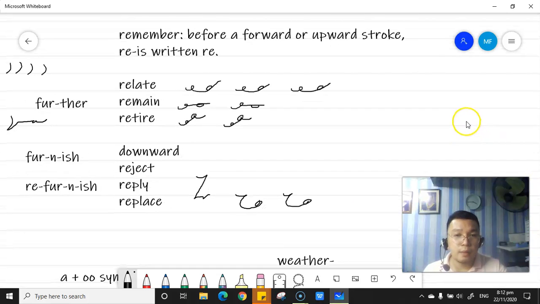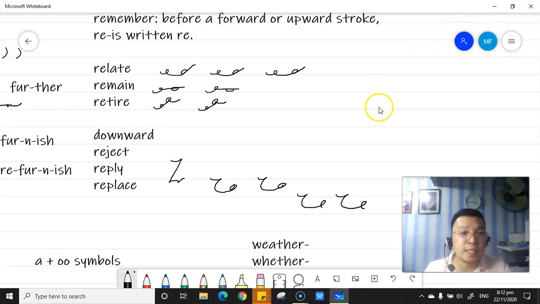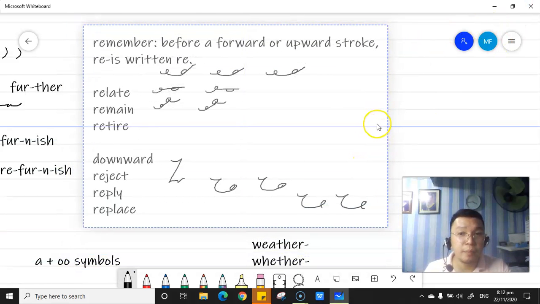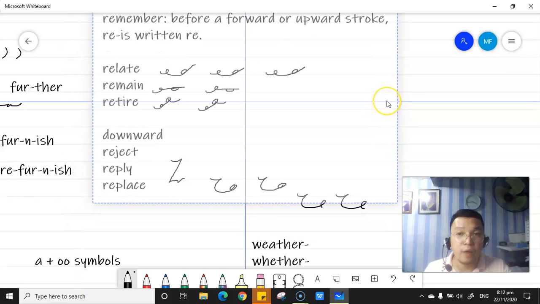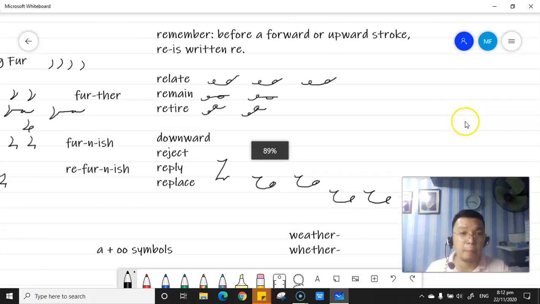So, word replace, P-L-A-S for replace. Okay, are we clear? Ayun yung principle for the word beginning re, ha?